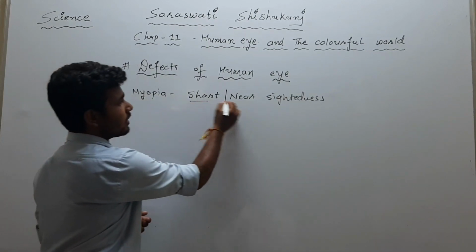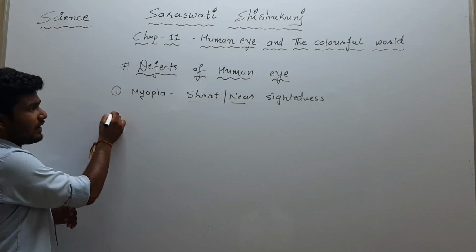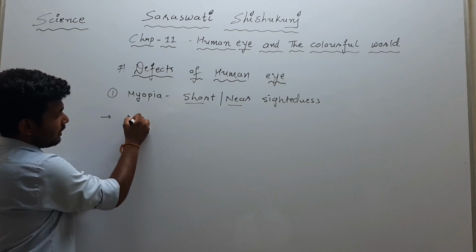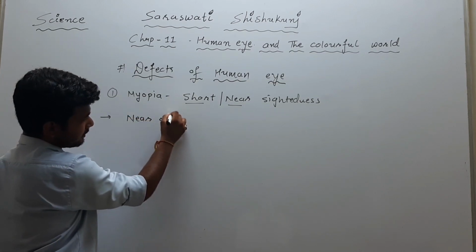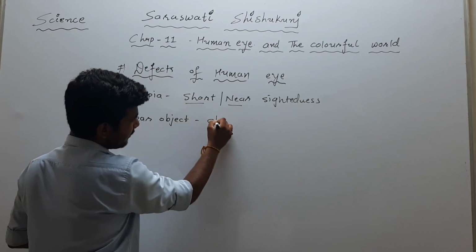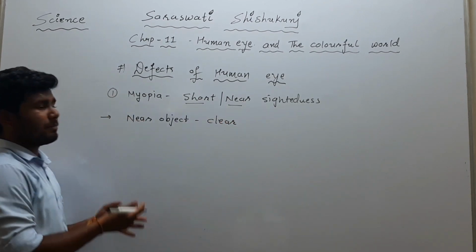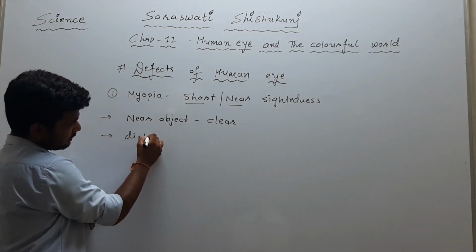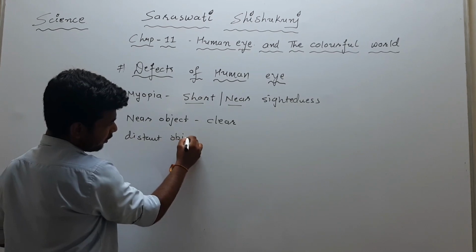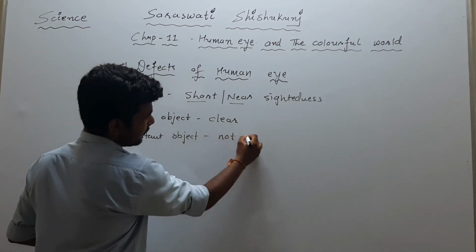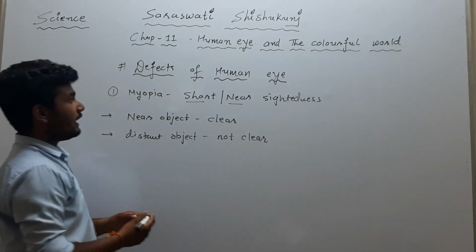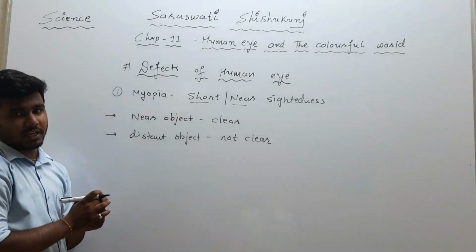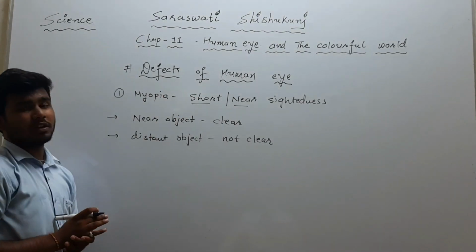As you can say, short or near, in such type of defect, in myopia, we are able to see the near object clearly, but the distant object is not seen clearly. In myopia, the near object is visible clearly, but the distant object which is far from us is not obtained clearly.